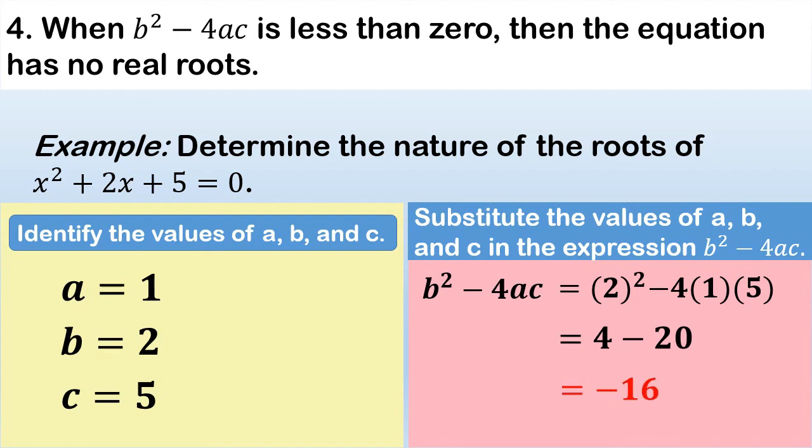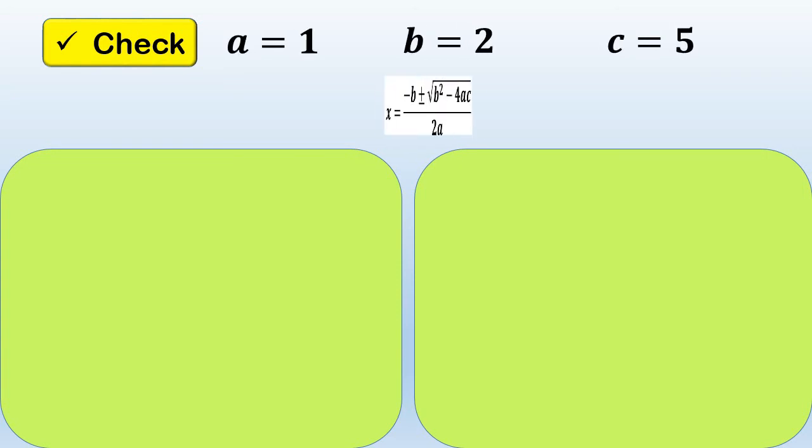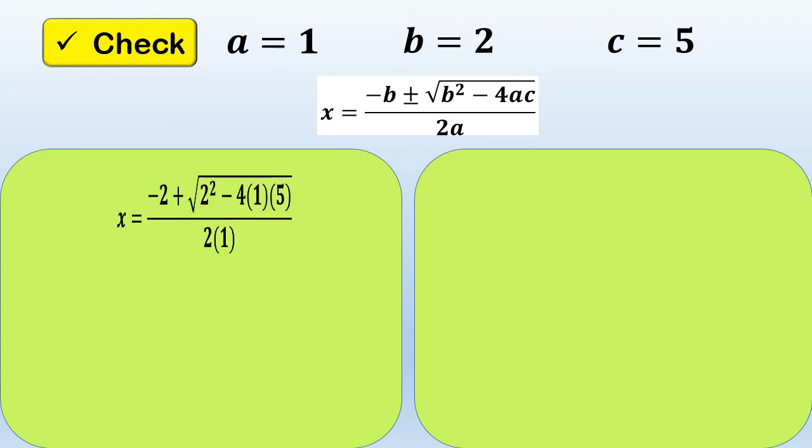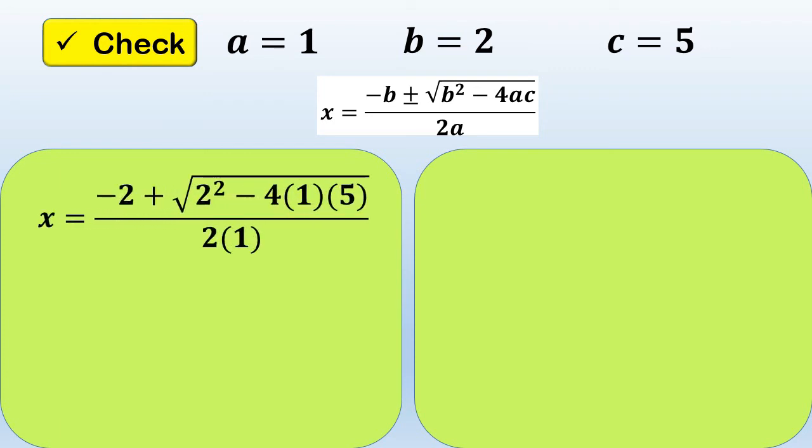So, as you can see, the value of our discriminant is negative 16. And negative 16 is less than 0. Therefore, we don't have real roots for the given equation. Let's check by substituting the values for a, b, and c. So, using the quadratic formula, let's substitute it. So, it will become negative 2 plus square root of 2 squared minus 4 times 1 times 5 over 2 times 1.